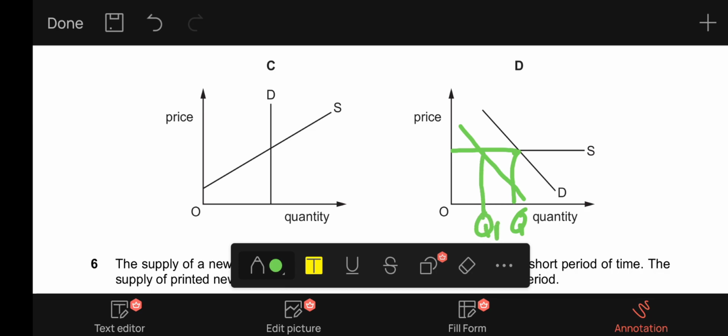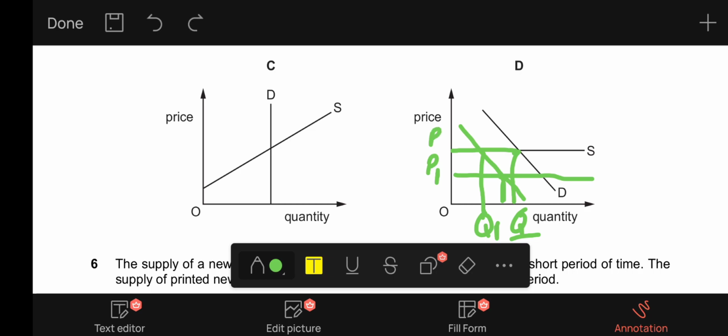And if there is a 10% increase in supply, the price will fall to P1, and the quantity will rise back to nearly the position of Q, because a 10% decrease in demand decreases the equilibrium quantity by 10%, and a 10% increase in supply increases it by 10%, cancelling out the effect, and thus the equilibrium quantity stays the same as it initially was, but the price falls from P to P1.